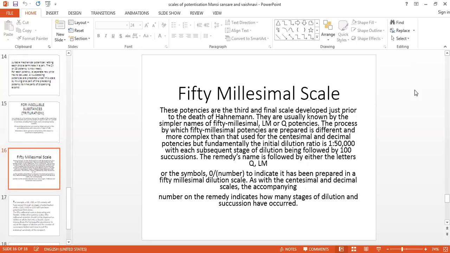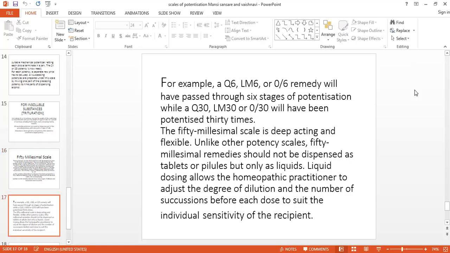The third scale, which is useful in the succussion, not in the trituration, is the 50 millesimal scale. It was introduced by P. Schmidt. Dr. Hahnemann has given it in a new method of dynamization. It is denoted by LM potency. It may be denoted as 0/1, 0/2 or LM/1, LM/2. The ratio is 1:50,000. The difference is that here we have to give 100 downward strokes, and each time you will get the dilution by the ratio 1:50,000.